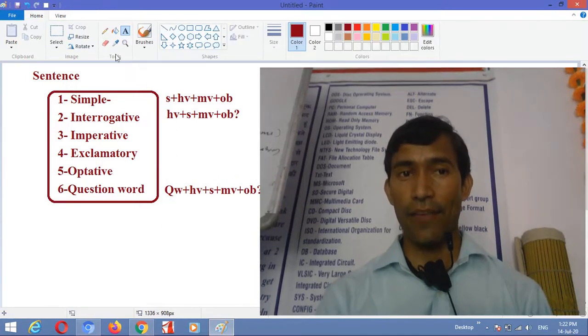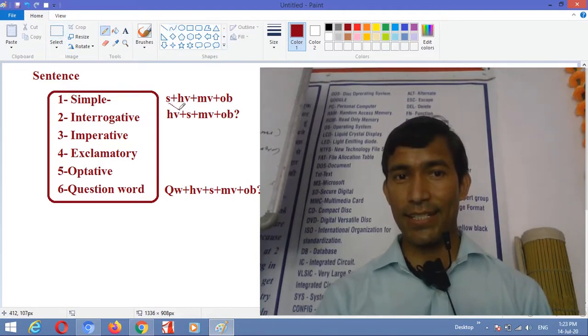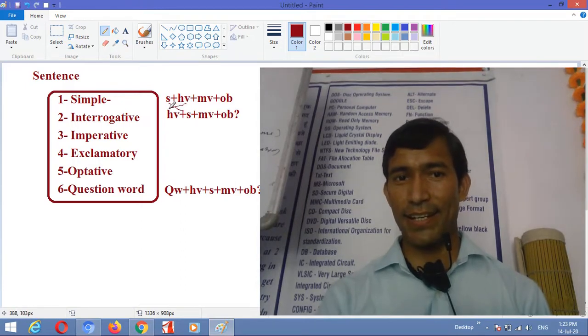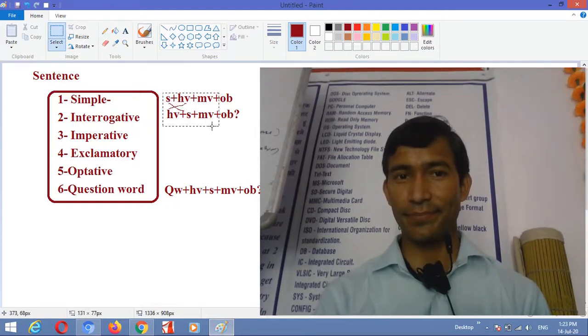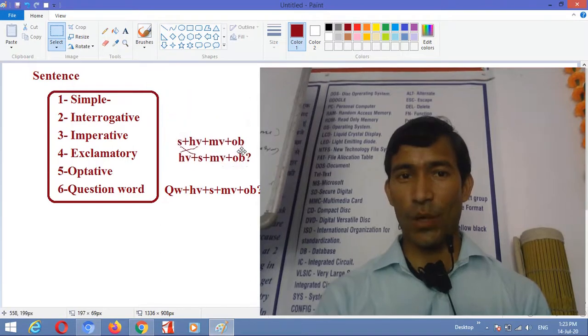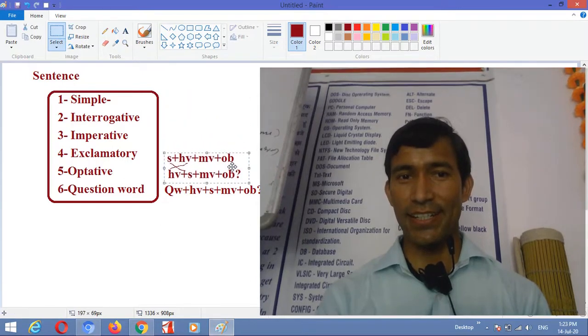Now see, this subject is here, this helping verb is here, so they cross. Otherwise both are very simple. Only this change.